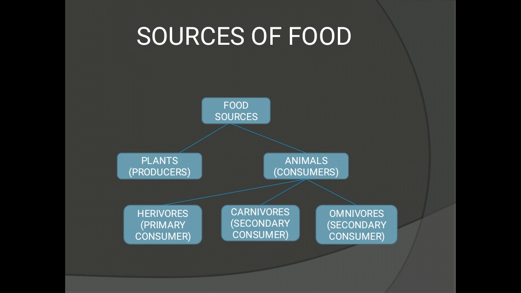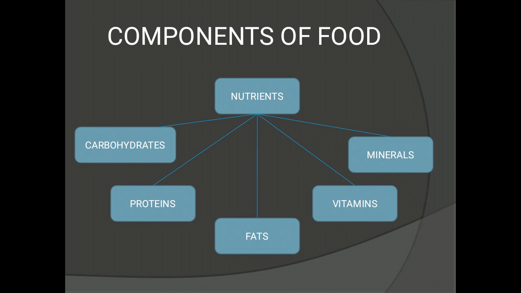Shall we recall once again, children? So where did we get our food? We got our food either from plants or from animals. Those two are the sources of our food. Then, what are the components of food? What are the nutrients present in our food? The nutrients are carbohydrates, proteins, fats, vitamins, and minerals.